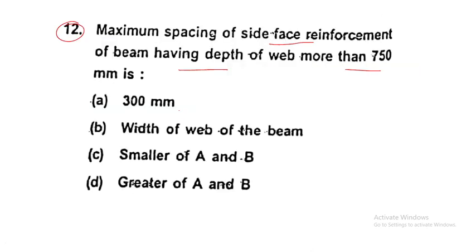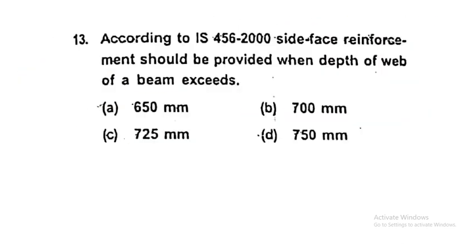So what is the answer for this question now? C, smaller of A and B. Now read this question, all of you please.